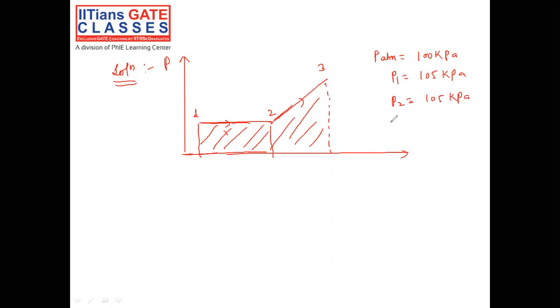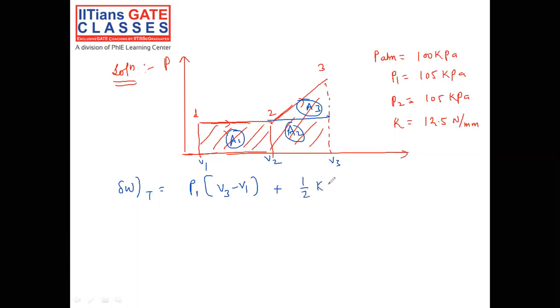P3 you can calculate, and in this particular question I will tell you there is no need of P2 and P3. Spring constant, Newton per mm, is given. Now my dear friend, you can follow two methods. Either you can follow A1 area, A2 area and A3 area, or you can calculate total work done, that is P1 into (V3 minus V1) plus half of kx square.